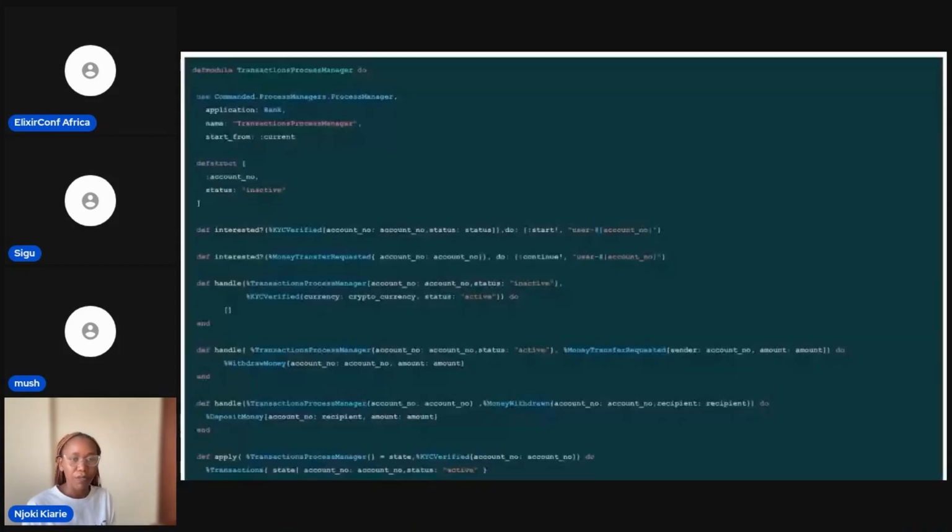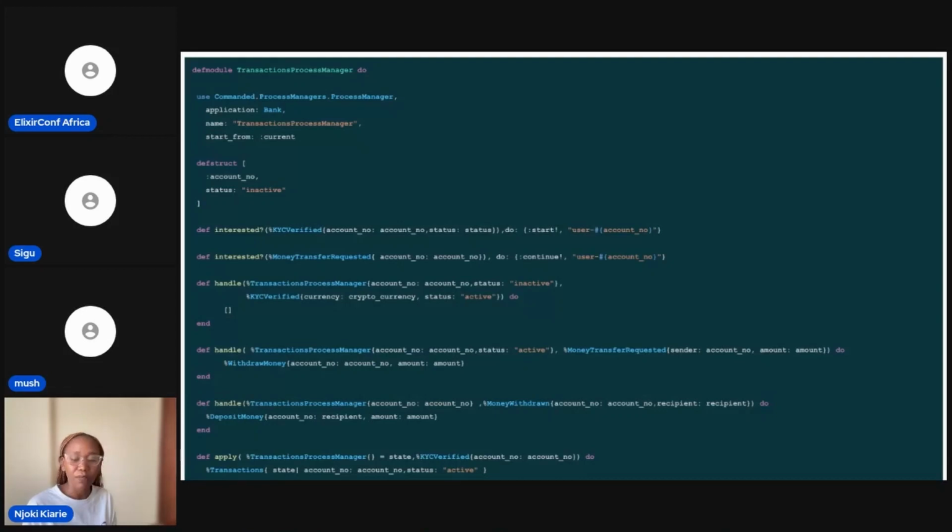And so this is how Elixir or Commanded helps us implement the ES CQRS pattern. The only thing you need to focus on is the business logic, because most of these things come with Commanded. Then something else is there's something called eventual consistency.